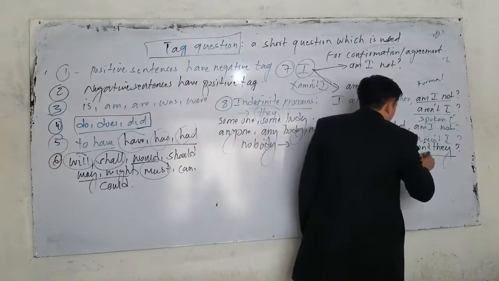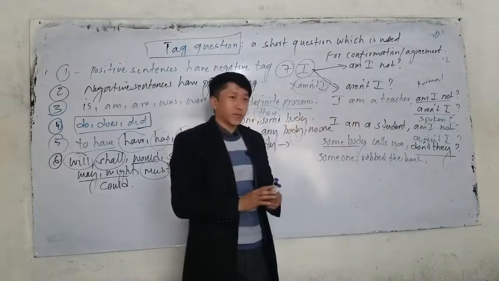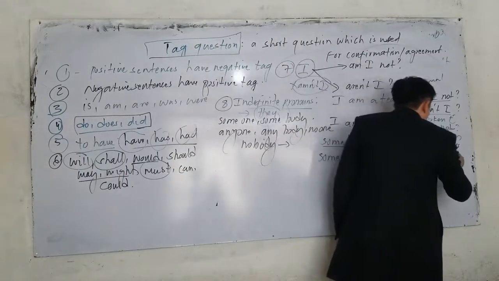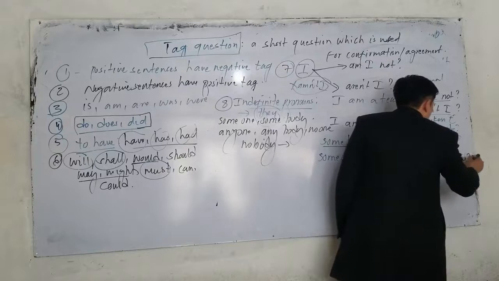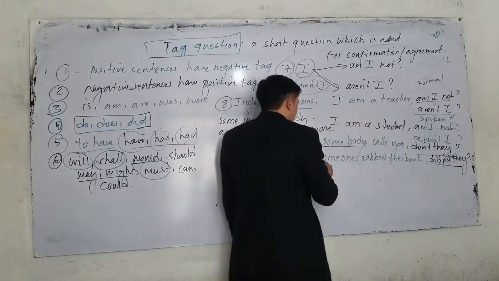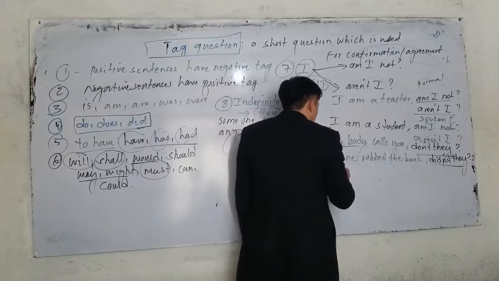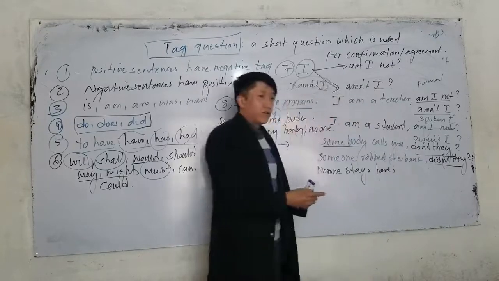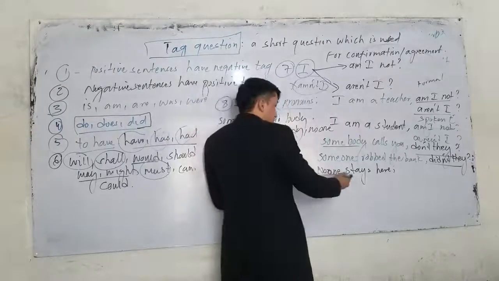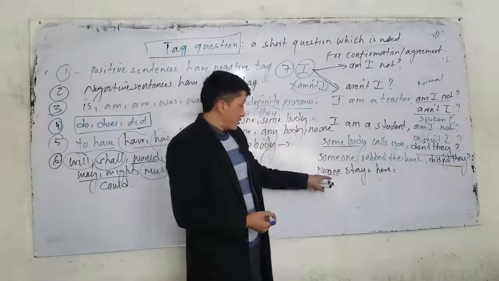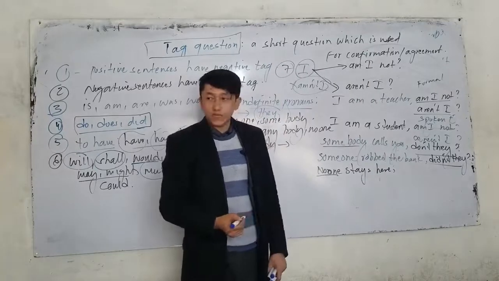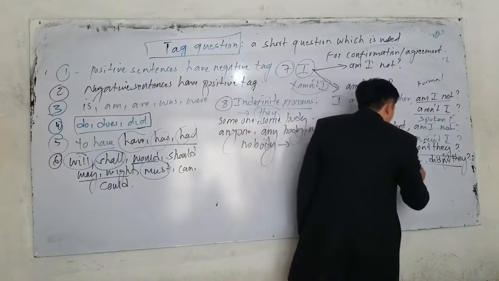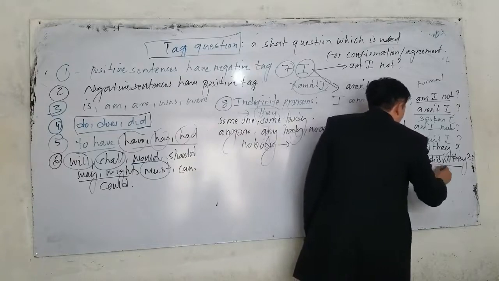Listen up. Someone, for example, somebody robbed the bank. What is the tag for this sentence? Somebody robbed the bank. So we should say the negative tag. We can say, didn't they? Or the next one, if I say no one stays here, what is the tag here? Do they? Because, listen up, some of the pronouns are considered negative, like never, neither. We'll talk about that in another rule. So here we only focus on pronouns.